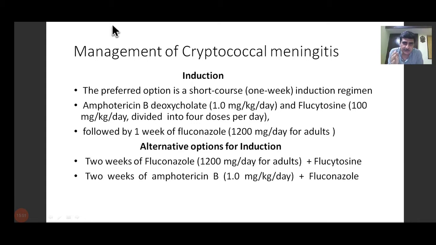If both drugs are available, first choice drugs, then it's a 1 week course of induction, followed by 1 week of fluconazole. So this is the induction therapy, how we start. After the induction, we have a consolidation phase.